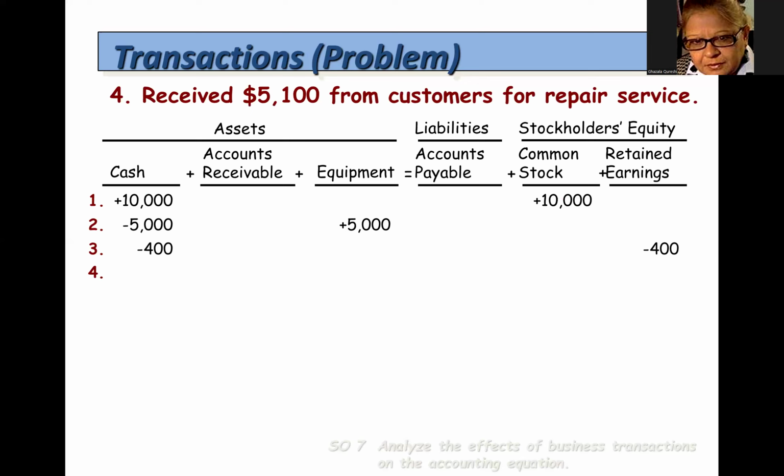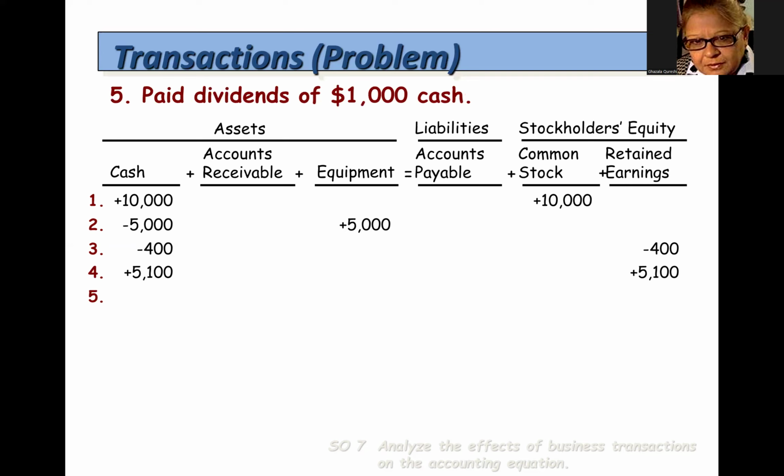Next, the company received $5,100 from a customer for repair services. The company provided services, so revenue was increased by $5,100. It received cash for the service, so cash was also increased by $5,100. Next, the company paid a dividend of $1,000 cash. It paid the dividend with cash, so cash was decreased by $1,000 and stockholders' equity was also decreased by $1,000.